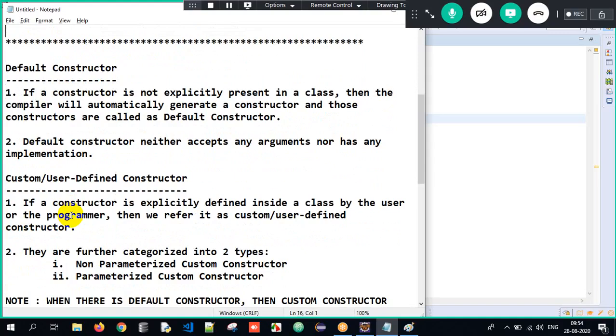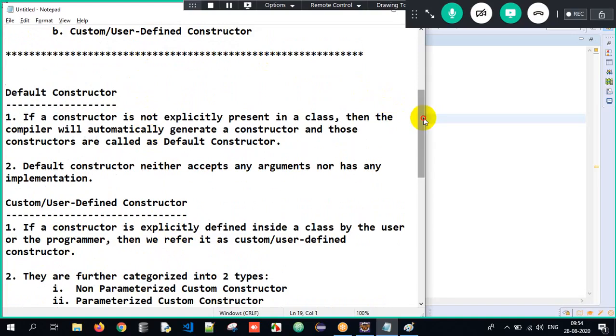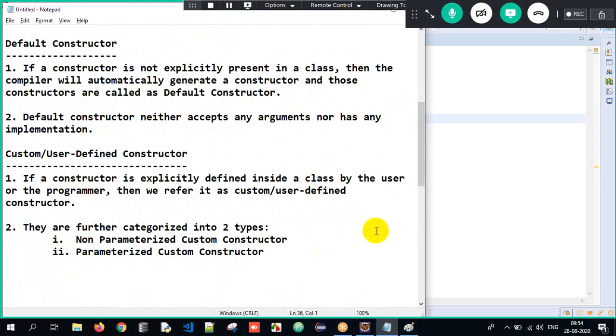Now here, what is a default constructor? Default constructor is nothing but, wait, let me just push it down. Yeah, perfect. Now just read out each and every point. If a constructor is not explicitly present inside the class, then the compiler will automatically generate a constructor, and that constructor is called the default constructor, meaning every class will have a type of constructor. If you don't have a default constructor, a custom constructor will be there. If you don't have a custom constructor, a default constructor will be there. Default constructor neither accepts any arguments nor has any implementation.